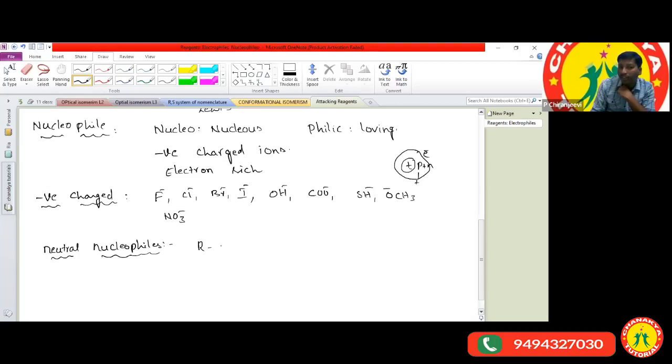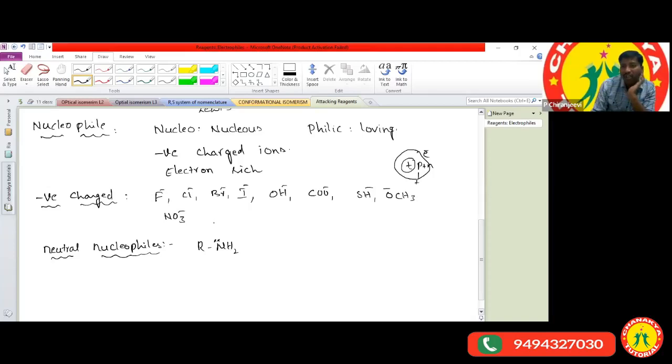What is the structure of the primary amine? RNH2. How does it act as a nucleophile? On the nitrogen atom it has a lone pair of electrons. Due to the lone pair, it acts as an electron-rich molecule and has a tendency to donate the lone pair of electrons. What do we call electron donors?